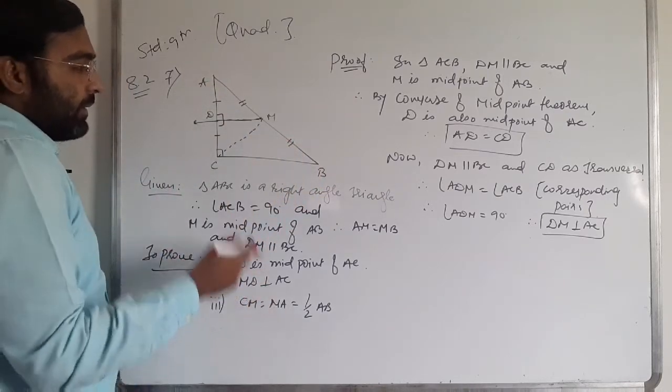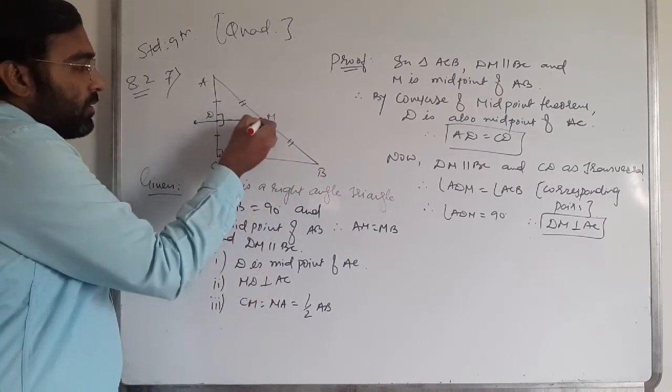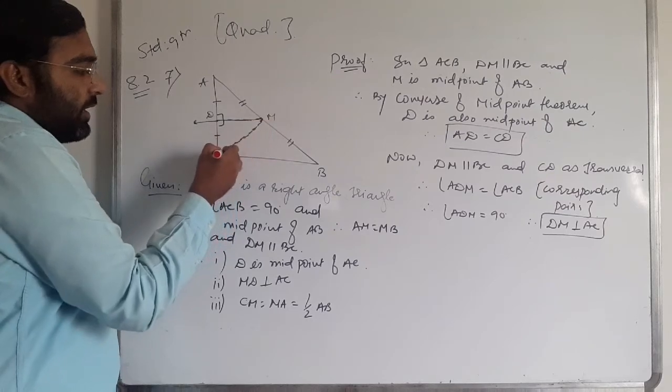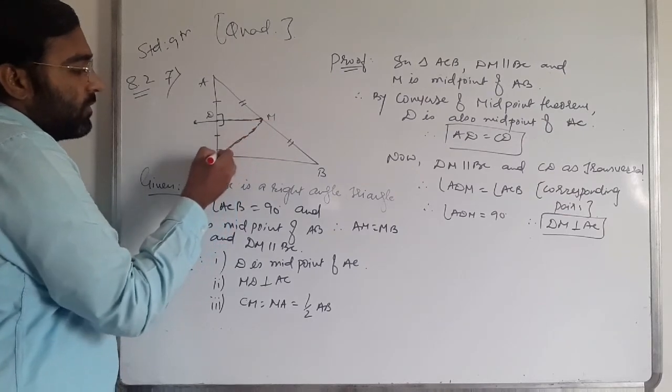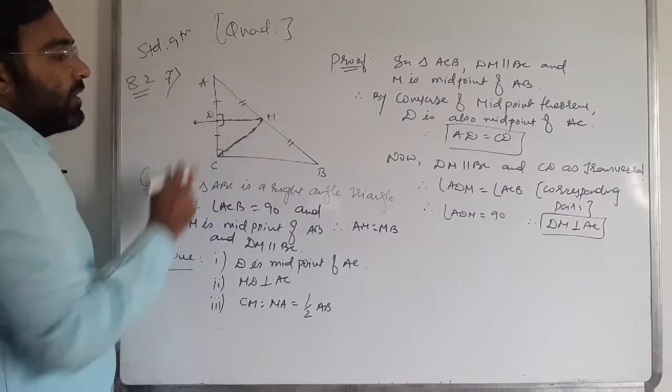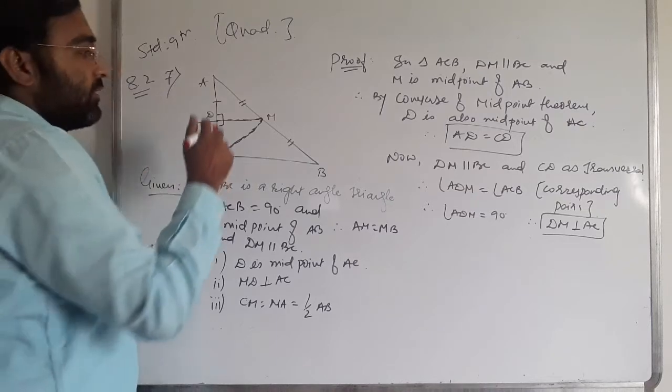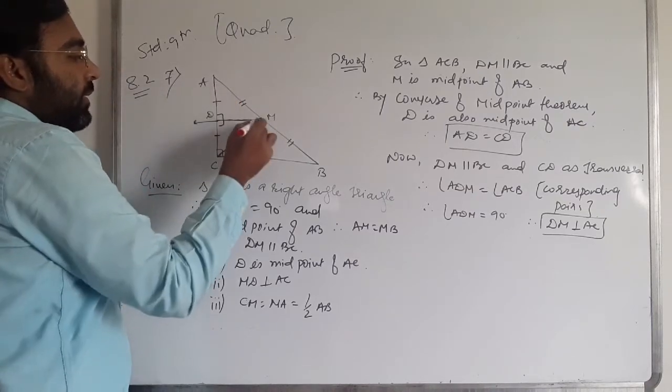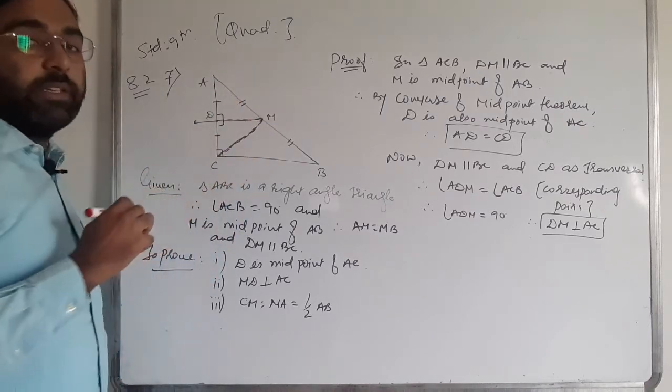For CM and MA, I will take two triangles: one is ADM and the second is MDC.